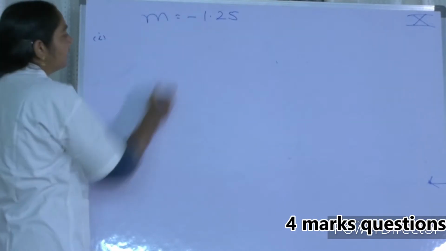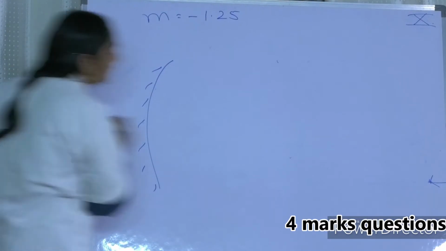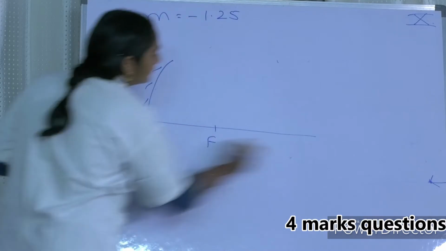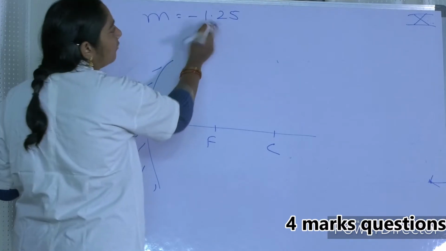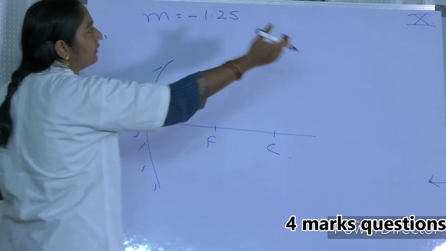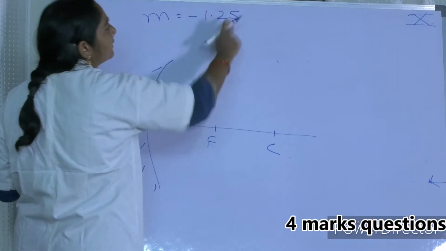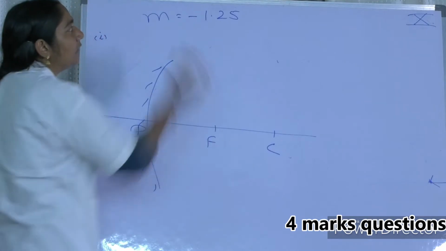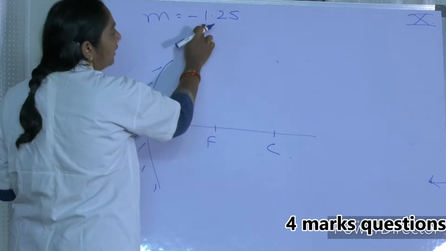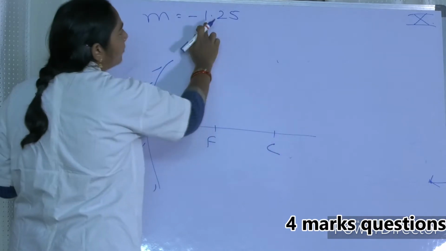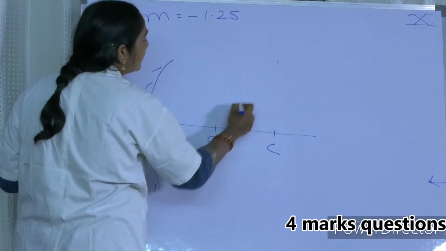By seeing this itself, because already till now all the cases we have already seen, this is F, this is C, this is P. Magnification is more than 1. More than 1 means it is magnified. If the value is less than 1, it is diminished. So the image is having more size than that of the object. That is the information that we are getting here. If it is 1, the image is at C. If it is more than 1, the object is placed between F and C. Means the object is placed here.